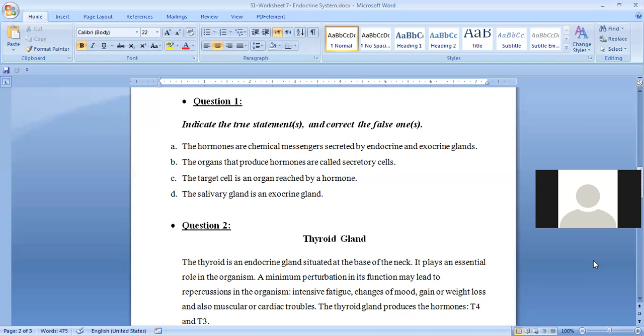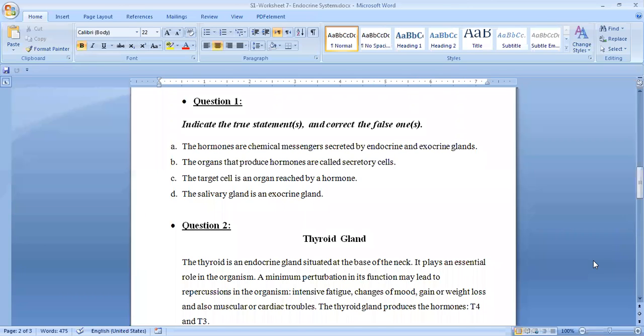First, before you say true or false, what do the exocrine glands do? What do you think?